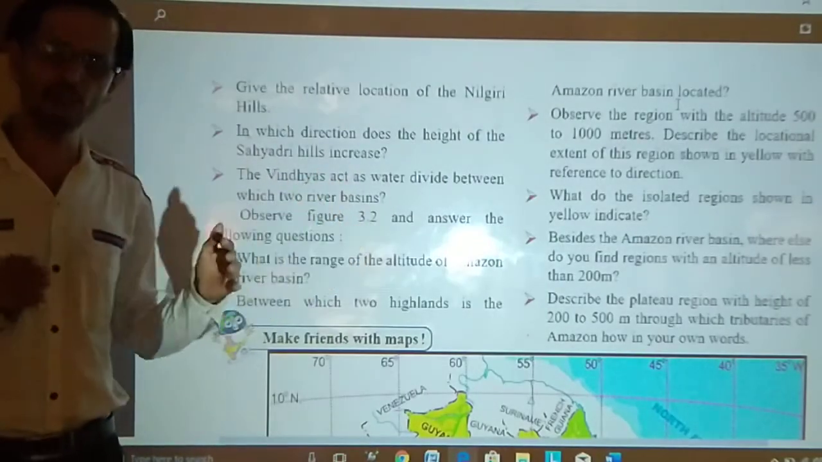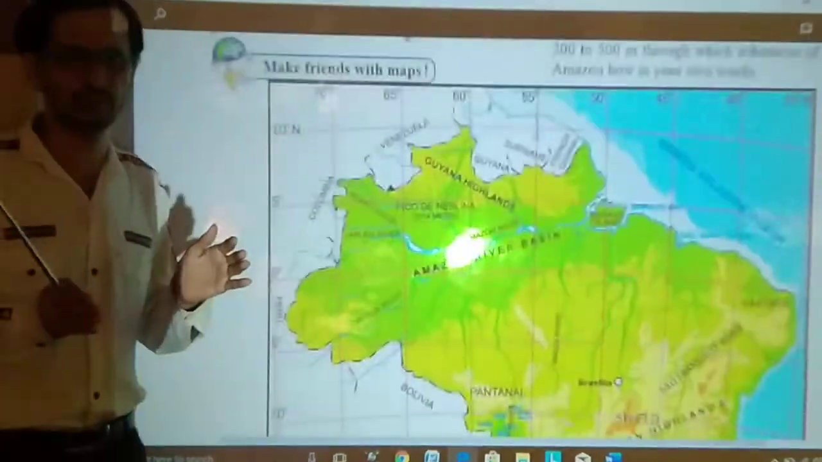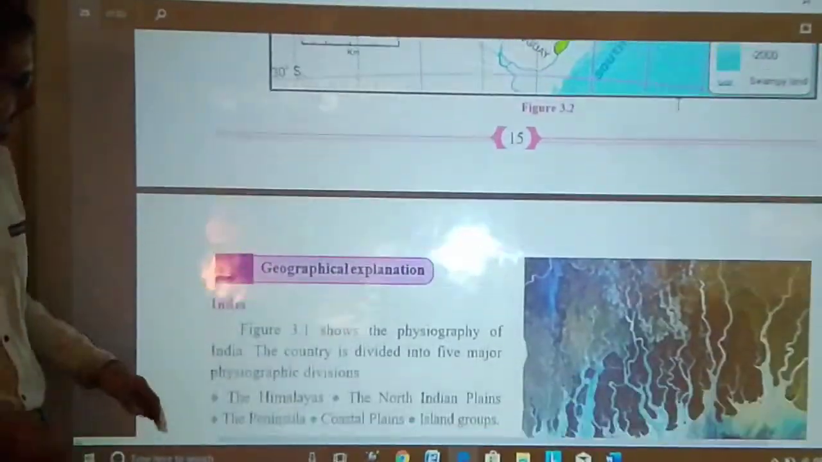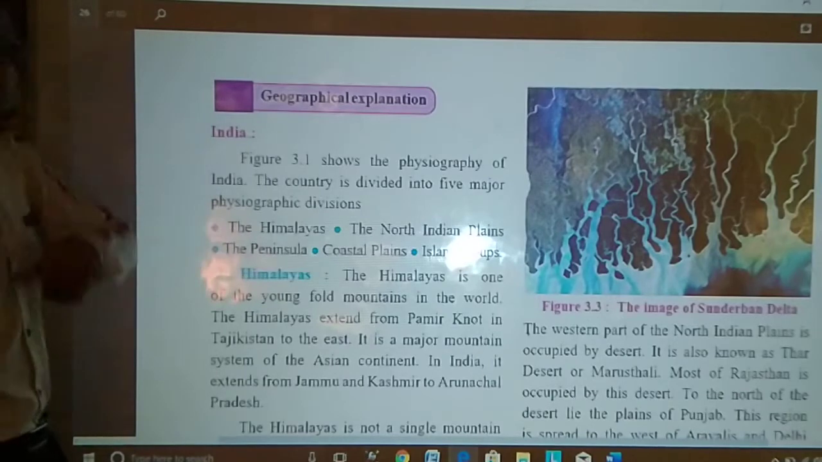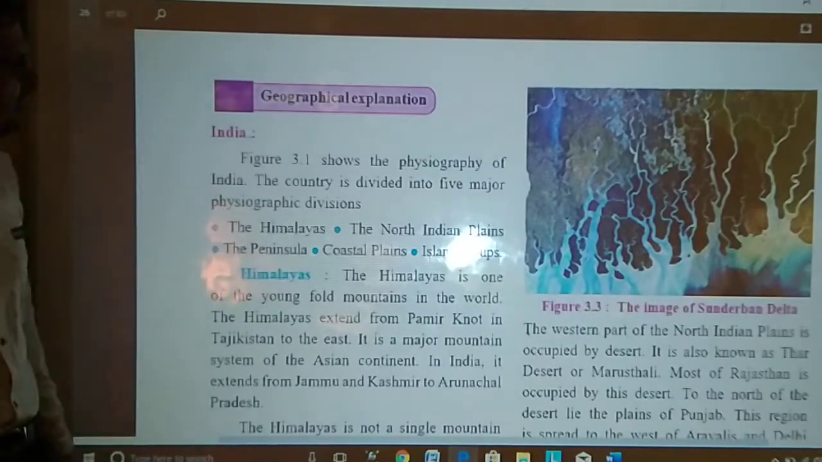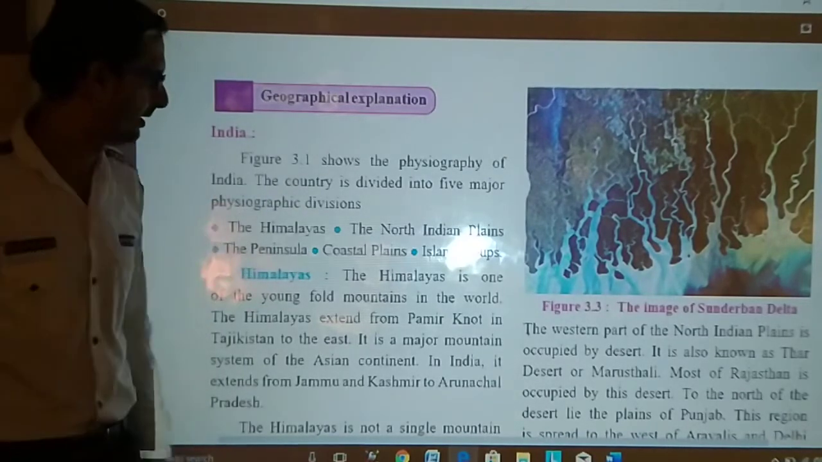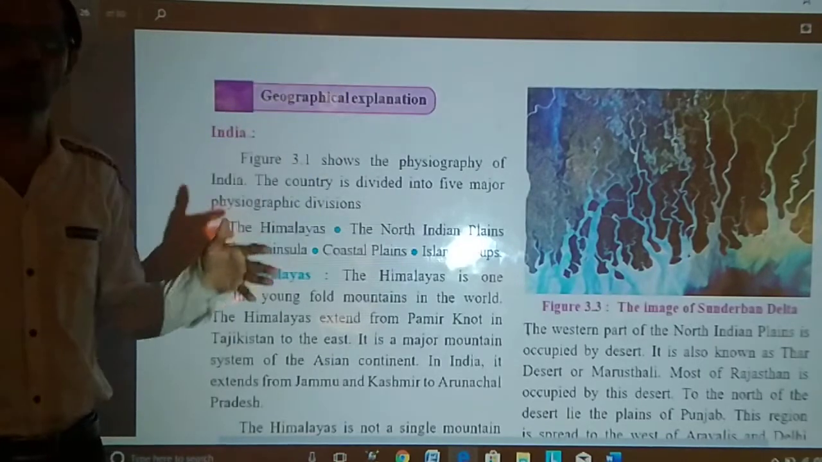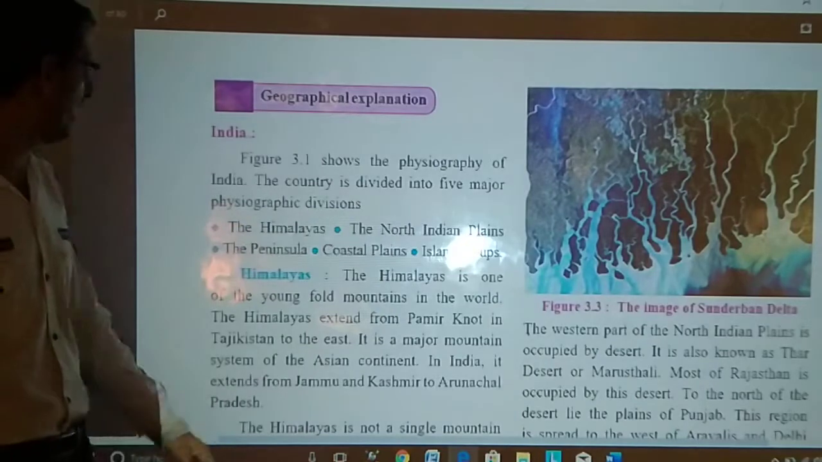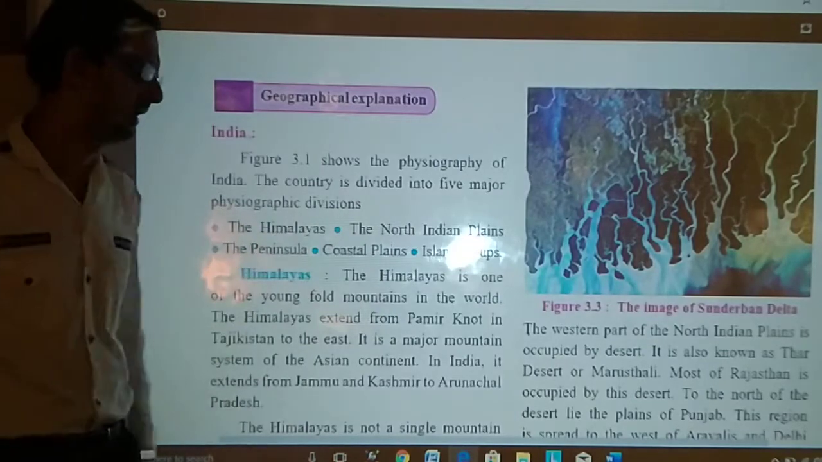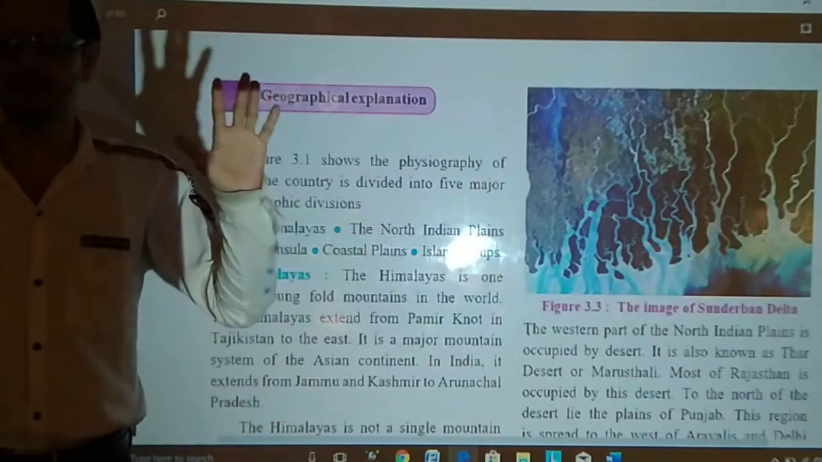Okay. Today we are going to continue with the lesson. We are continuing with the text. So now India. Figure 3.1 shows the physiography of India. Obviously, you have seen that map. It shows the physiography of India. Now the country is divided into 5 major physiographic divisions.